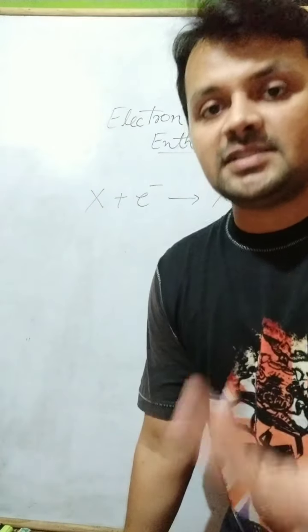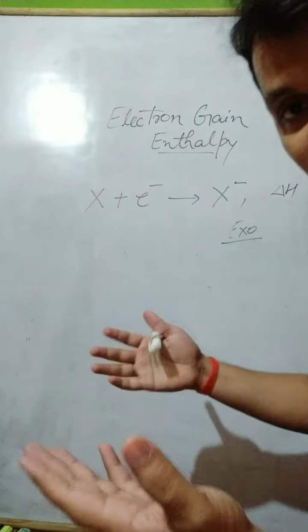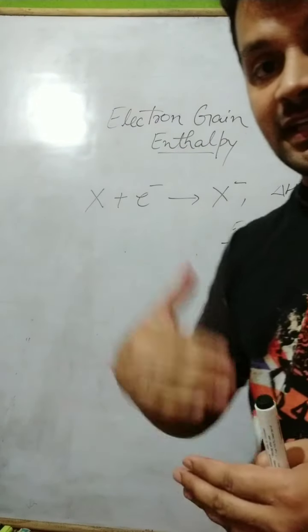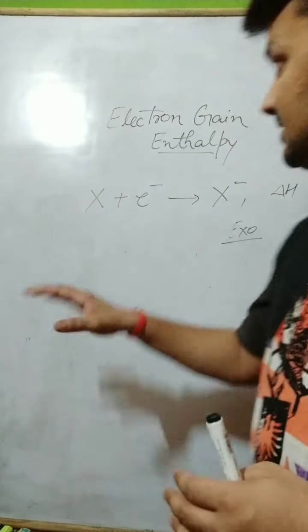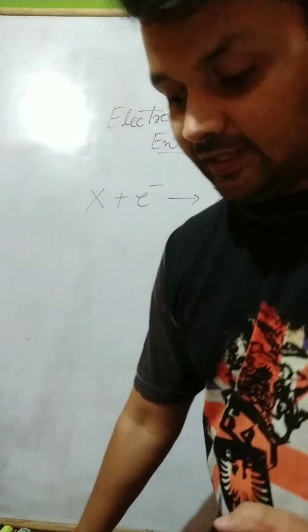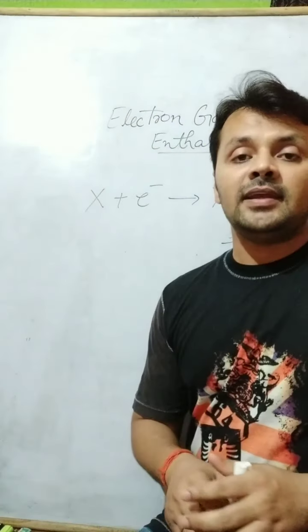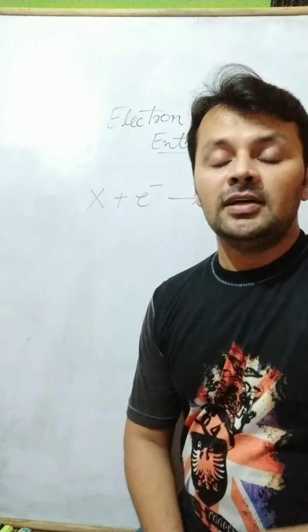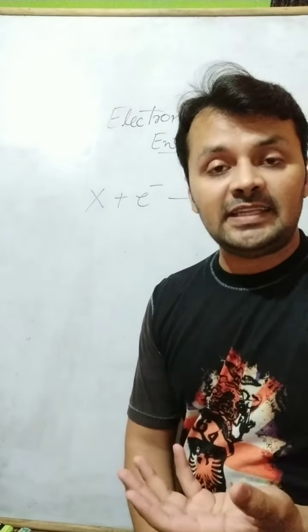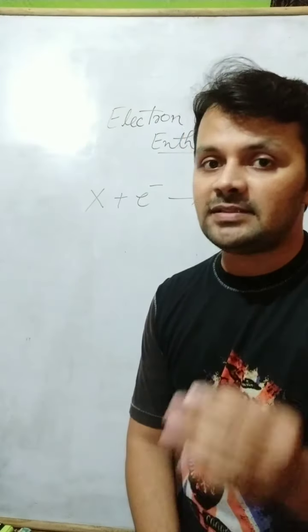Enthalpy means change in heat at constant pressure, that is delta H. The heat is increasing or decreasing. This is electron gain enthalpy. The definition says that when an electron is added to a neutral isolated gaseous atom, the change in enthalpy is known as electron gain enthalpy.